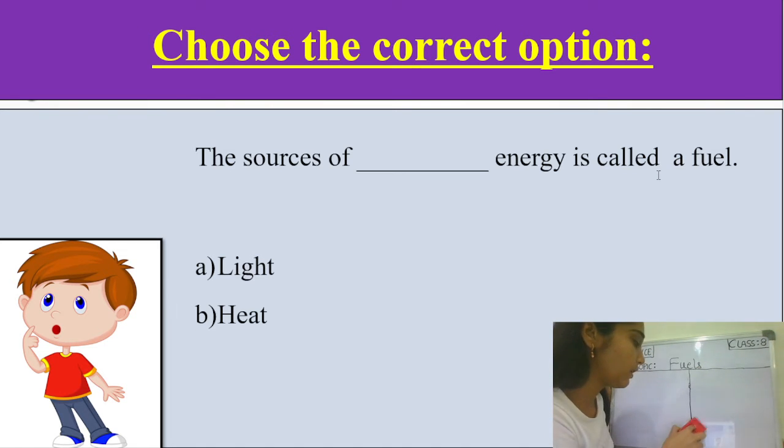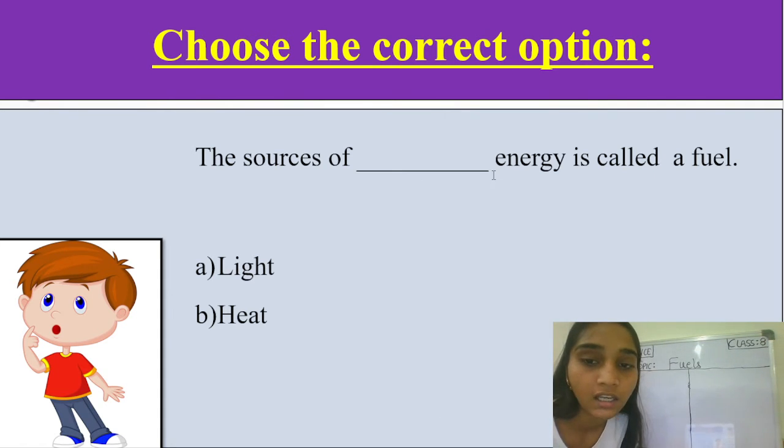Yes, very good. If you are giving B as the answer, which is heat, this is the correct answer, because we can say that the fuel produces heat. Light is not a necessity for the fuel. It was the combustion.